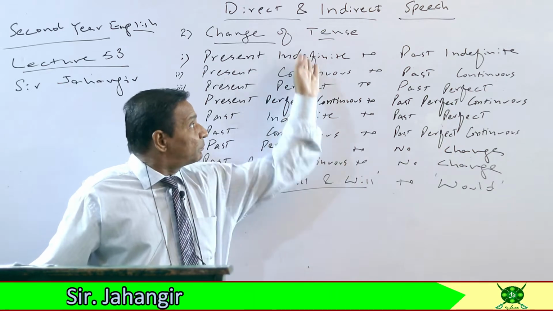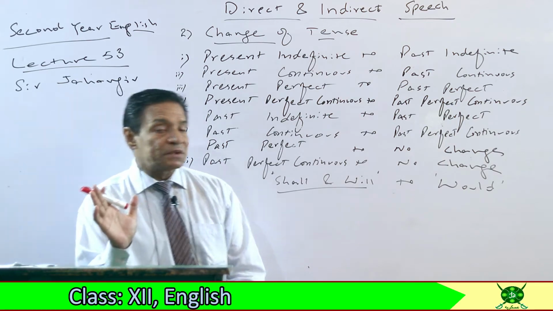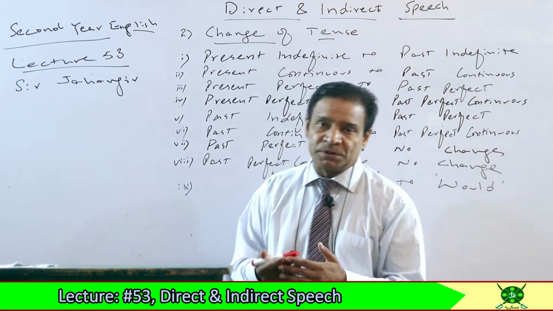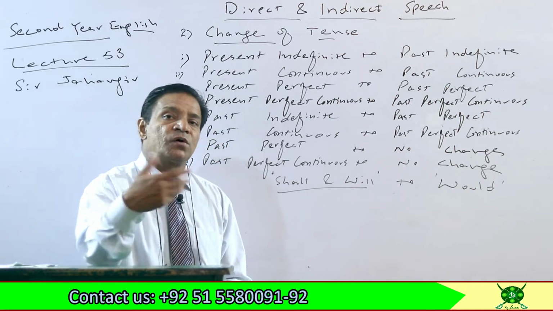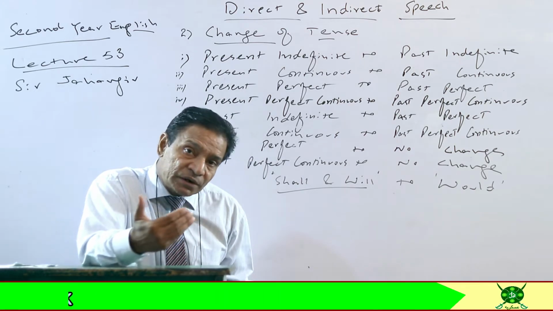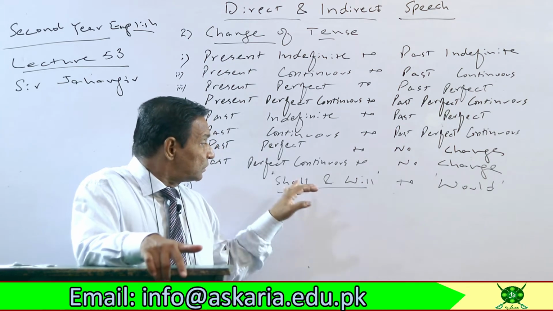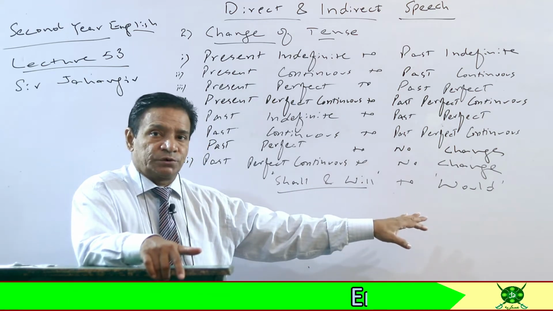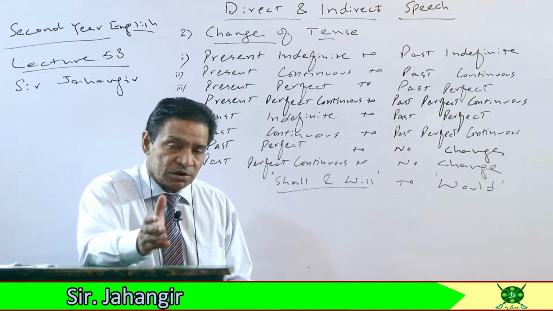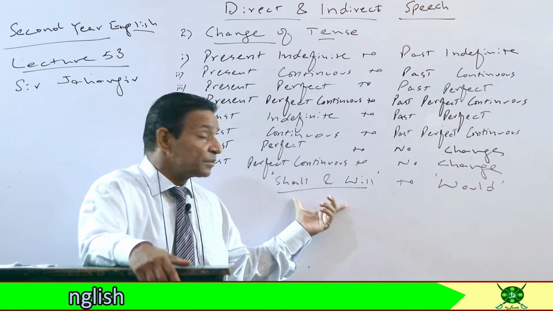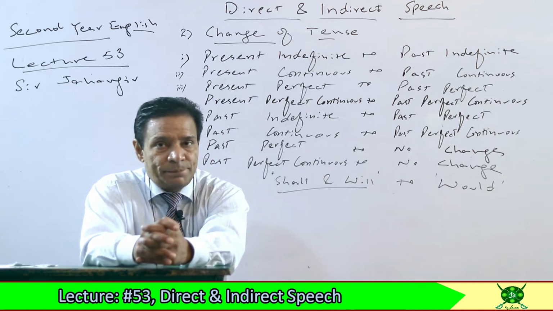So present tense in this way, past tense in this way. And if the tense of reporting speech is past and the tense of reported speech is future, whether future indefinite, future continuous, future perfect or future perfect continuous, then what will you do? Just shall and will change into would. The change of pronoun will be made, but as far as tense is concerned, shall and will change into would. No more change will happen.